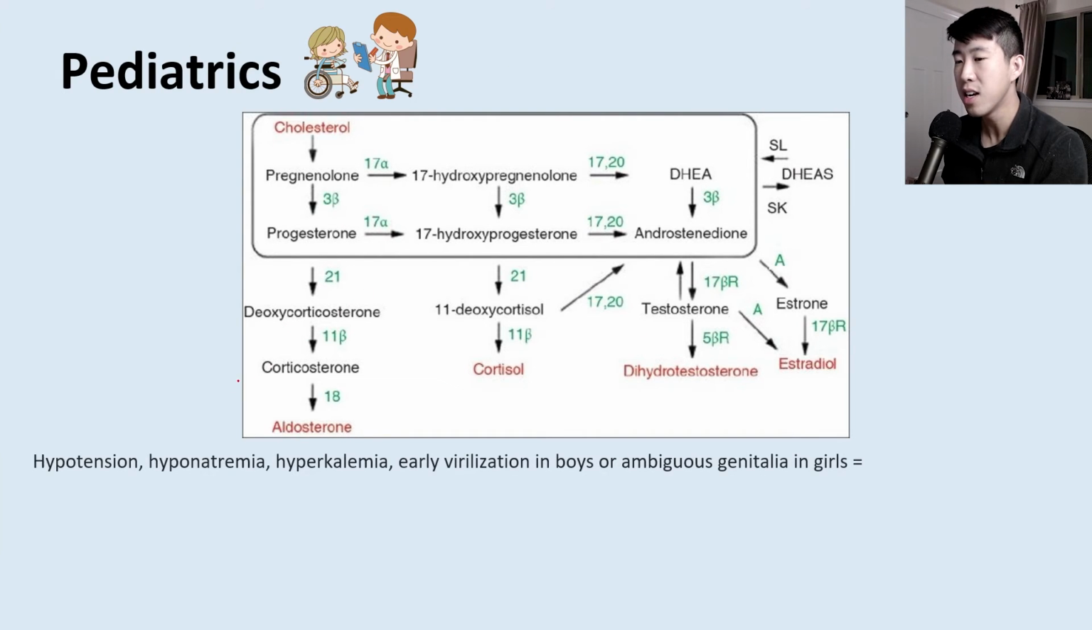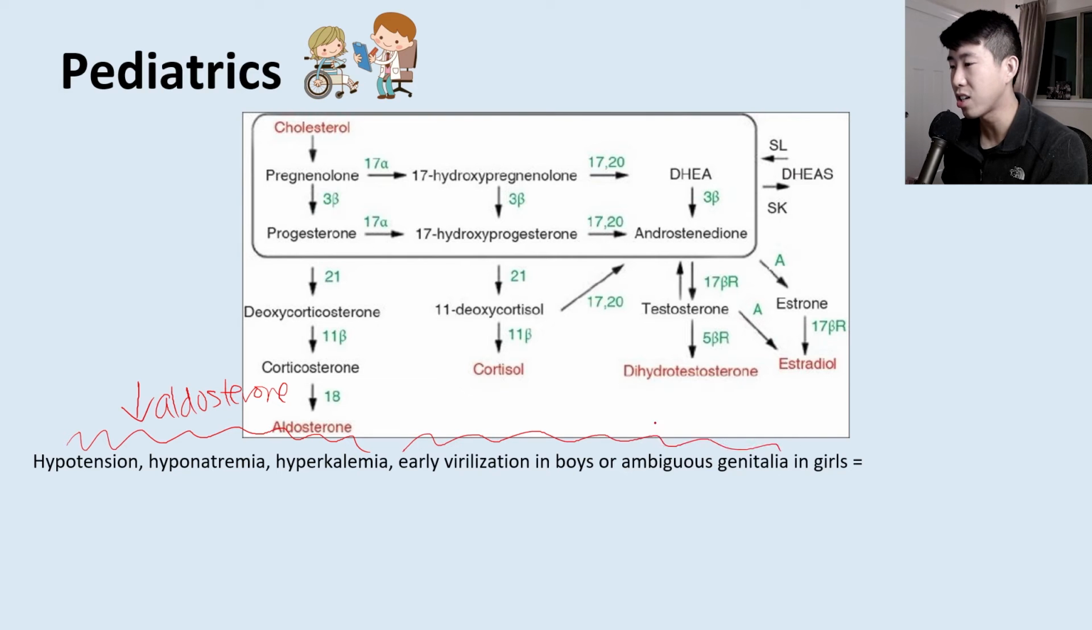are being affected. So first, let's talk about a patient that's presenting with hypotension. They also have hyponatremia, hyperkalemia, and they have early virilization in boys or ambiguous genitalia in girls. So this is basically showing you that they have a deficiency in aldosterone. Because aldosterone helps with our blood pressure, it helps excrete potassium, helps retain sodium. So they have low aldosterone.